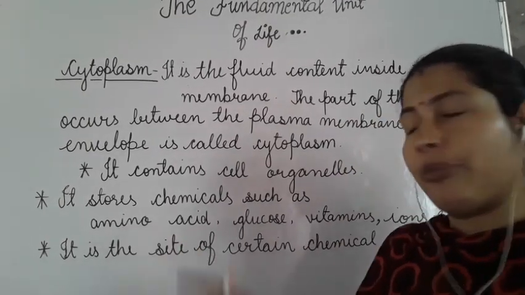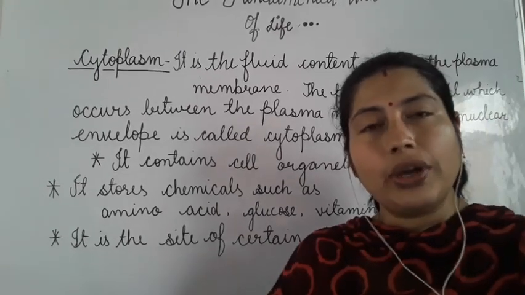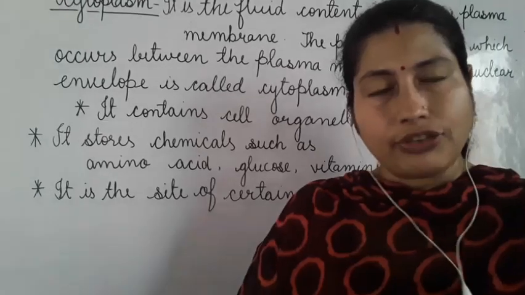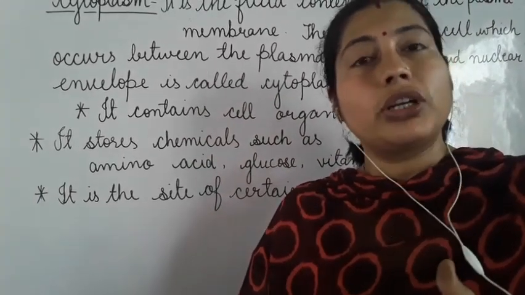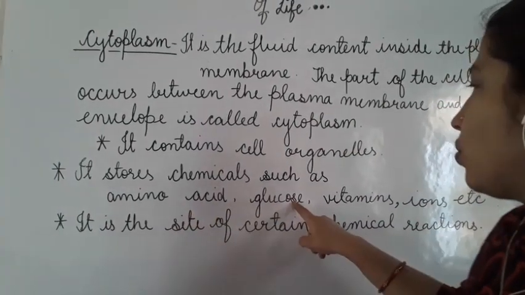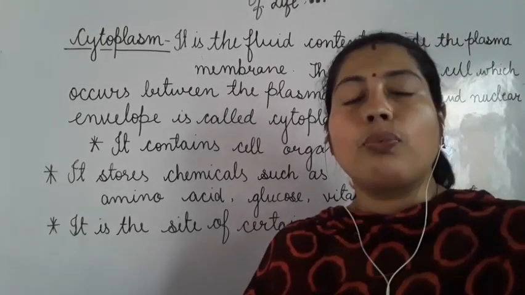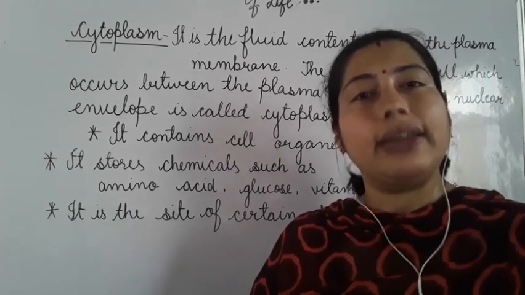So, beta, what is amino acid? When digestion of protein occurs, it divides into a simpler form. Means after digestion, protein is converted into a simpler form, which is called amino acid. So, amino acid, glucose, vitamins, ions, these chemicals the cell uses for its repair and maintenance and to get energy.